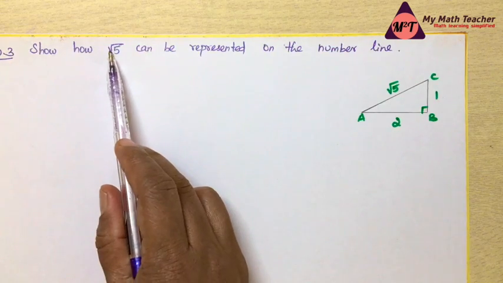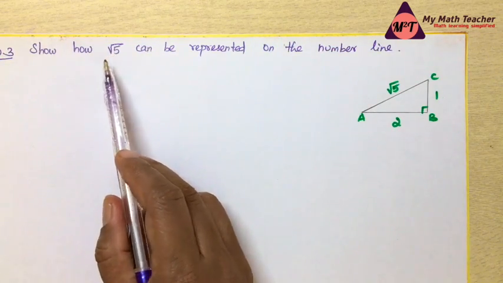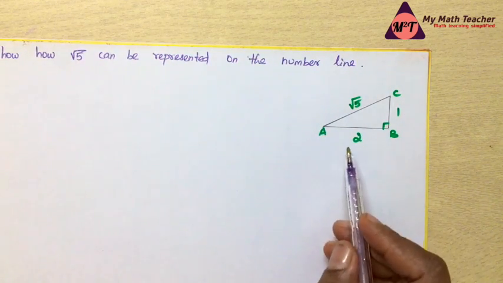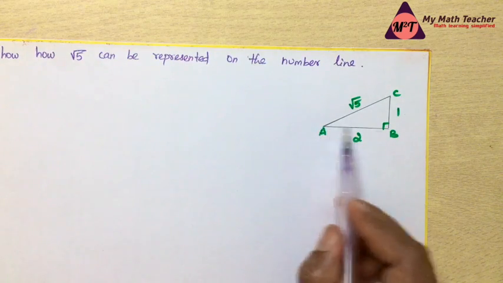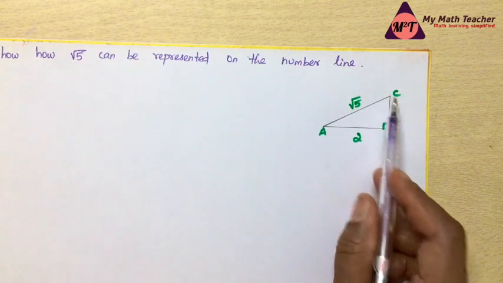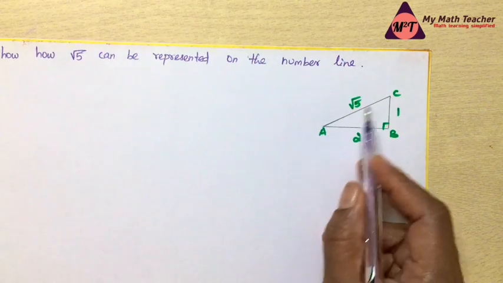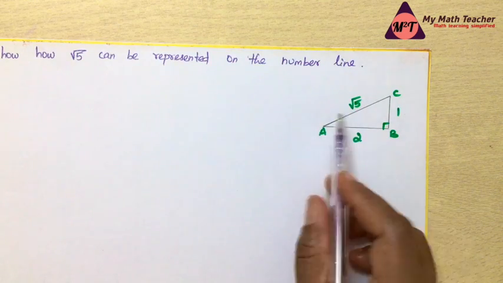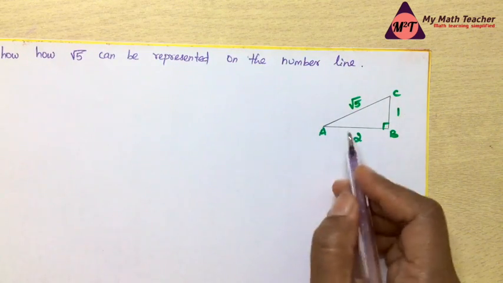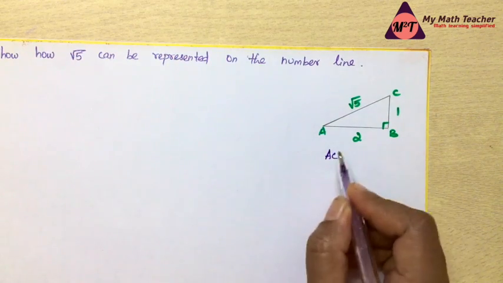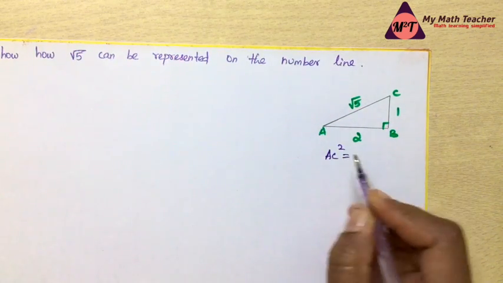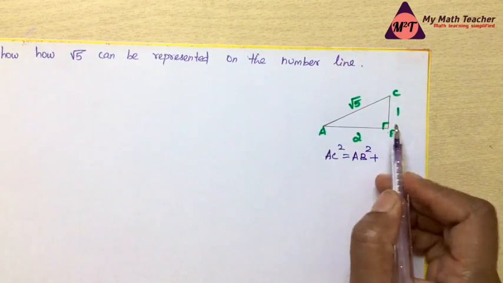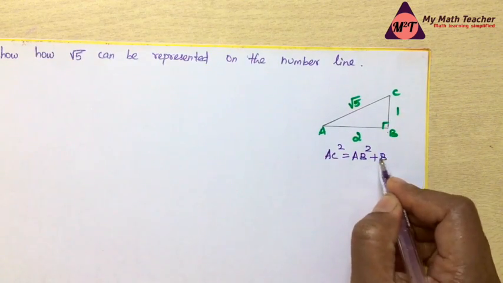So first step, we have to find the measurement of root 5. With the help of this right triangle, let us find how to measure root 5. Now as we know, I have taken AB as 2 units, BC as 1 unit. So we can find the hypotenuse which is opposite to 90 degrees, that is AC is the hypotenuse, with the help of Pythagoras theorem. That is, Pythagoras theorem is hypotenuse square, that is AC square is equal to the first side square, here AB square, plus the second side square, that is BC square.